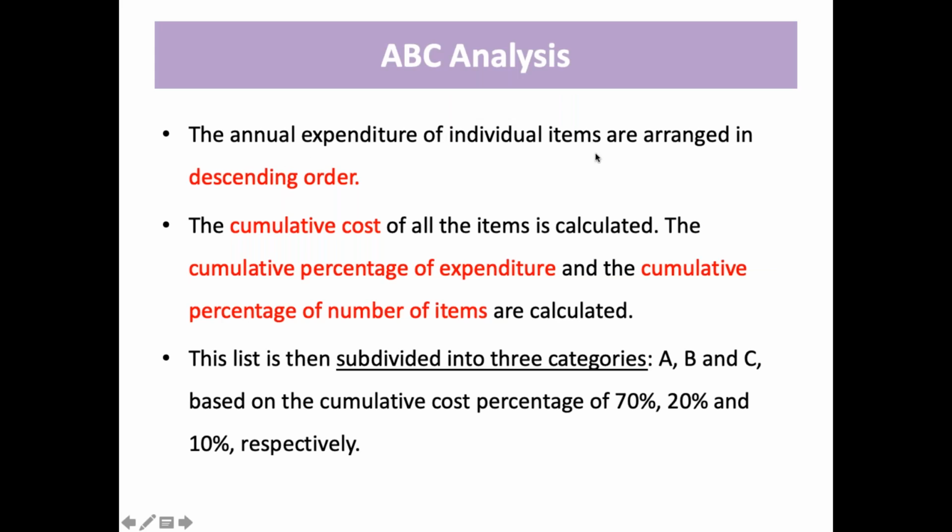So the annual expenditure of the individual items is arranged in descending order. From the top to the bottom, we arrange them according to cost, from maximum to minimum, that is from highest to lowest. Then the cumulative cost of all the items is calculated. Then the cumulative percentage of expenditure and the cumulative percentage of number of items are calculated. On the basis of that, it is divided into three categories, that is ABC, on the basis of cumulative cost percentage. So we will get to know 70%, 20%, 10% on the basis of adding these cumulative percentages of expenditure and number of items.